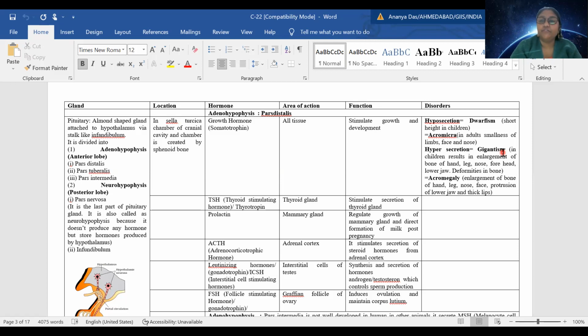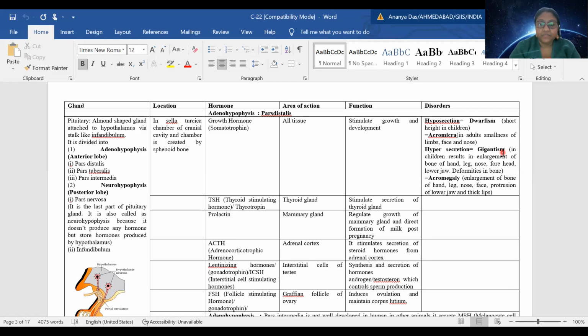So bones are deformed. If it is still visible in case of adults, we call the same disease as acromegaly. And here also enlargement of hand, leg, nose, face, lower jaw grows so much that it protrudes out.